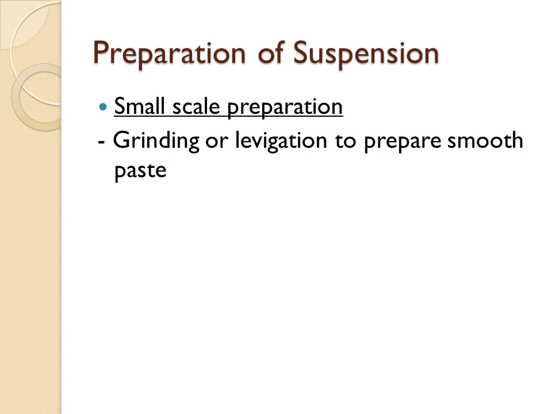grinding or levigation to prepare a smooth paste. In this levigation process we prepare a smooth paste of the dispersed particles along with the vehicle, which contains some stabilizers or hydrophilic colloids.